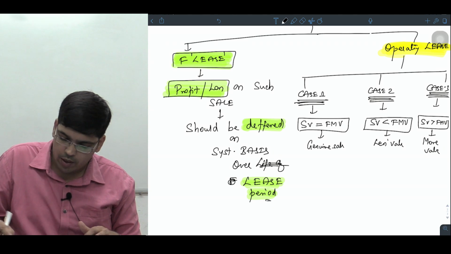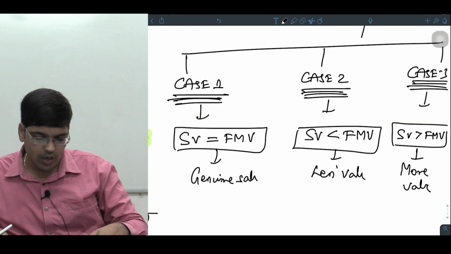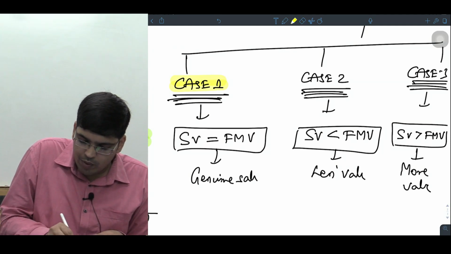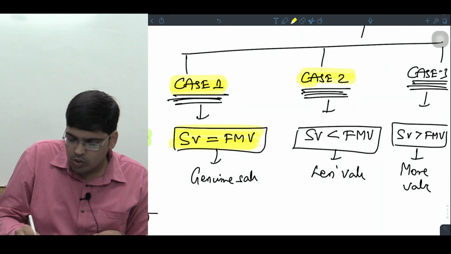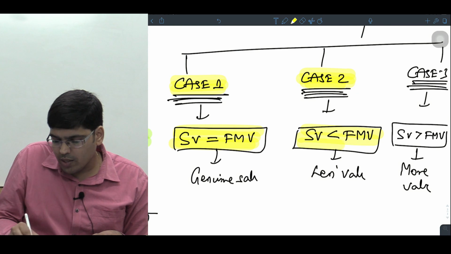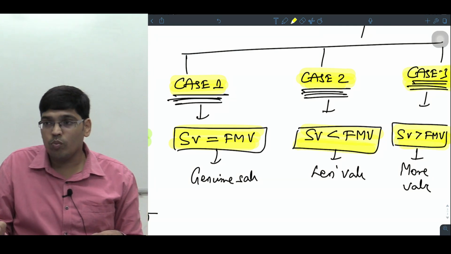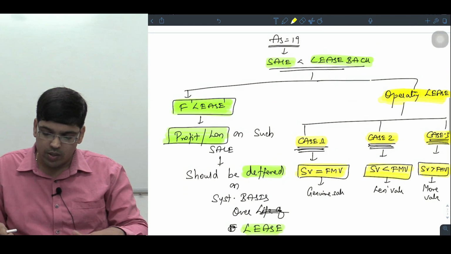So these are 3 cases that we will discuss separately. Am I clear, sir? So case number 1 is on what, sir? Where the sale value is equal to fair market value. Case number 2 is where the sale value is less than fair market value. Case number 3 is where the sale value is more than fair market value. Each of these 3 cases we'll discuss separately.